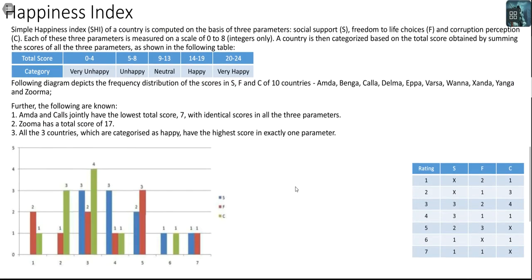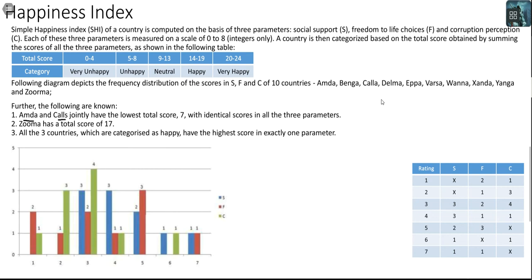Okay. So according to the diagram, I have tried to make a table. I've tried and identified what a table should look like here, and then come up with whatever things we have to do. The first information was Amda and Kala jointly have the lowest score of 7.